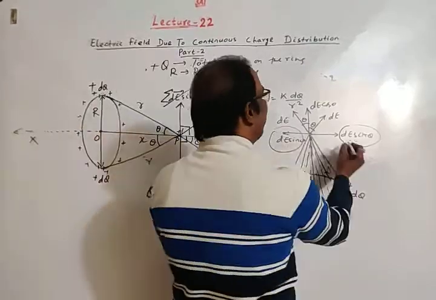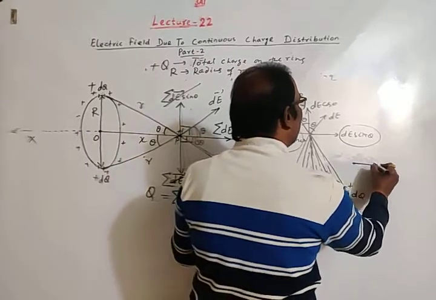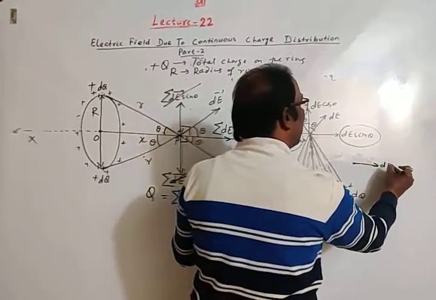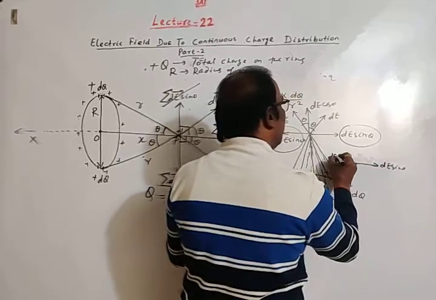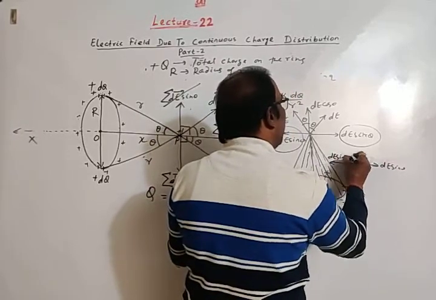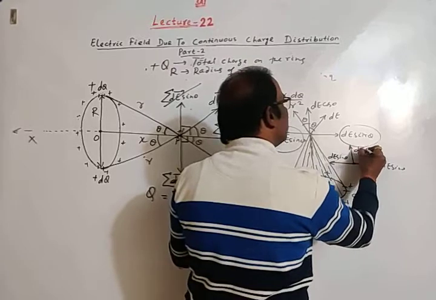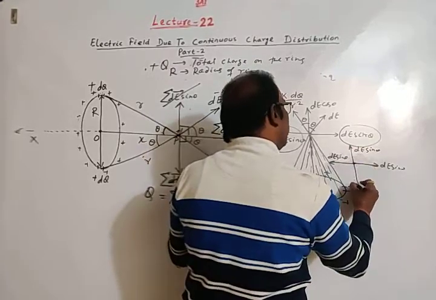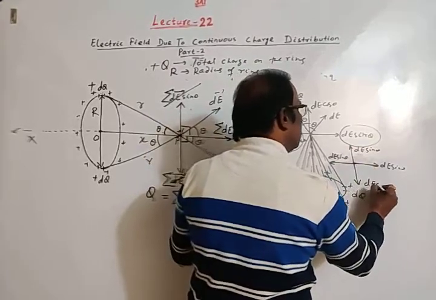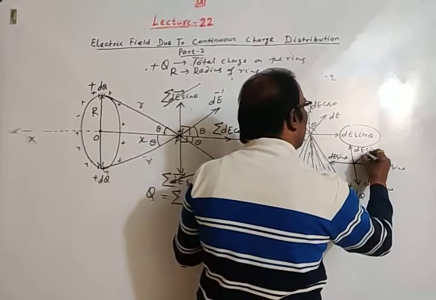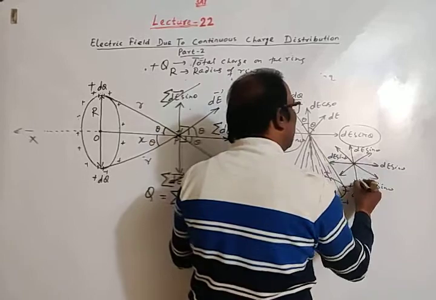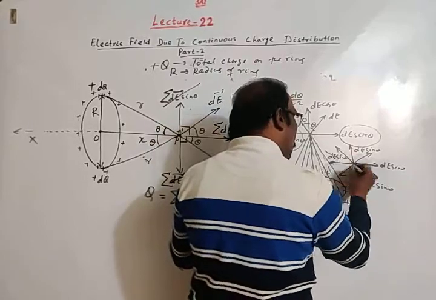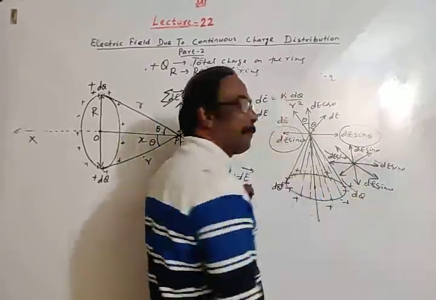Okay, then if this is the point, along this direction dE sin theta, along this direction dE sin theta, and so on in all directions, so all will cancel each other.